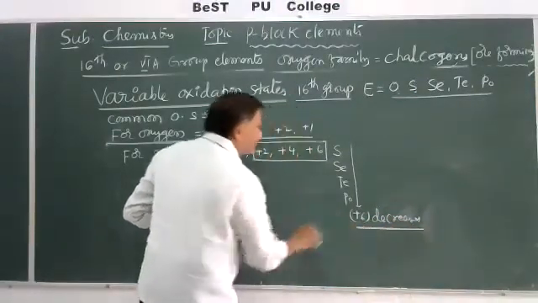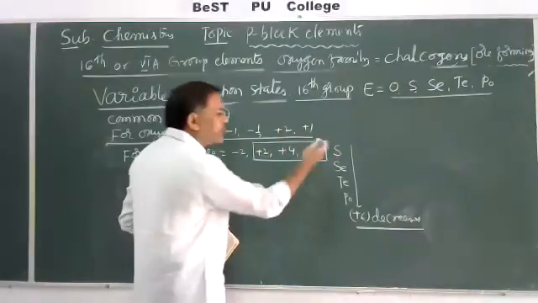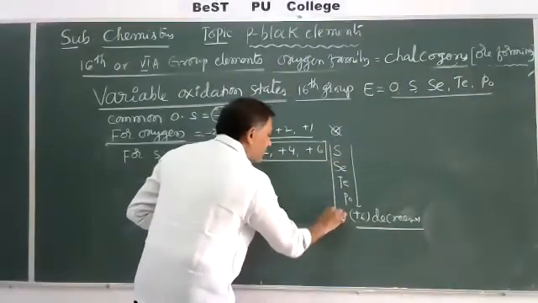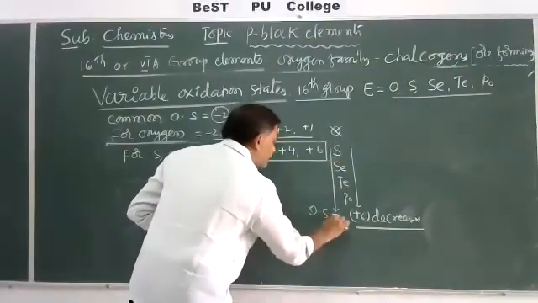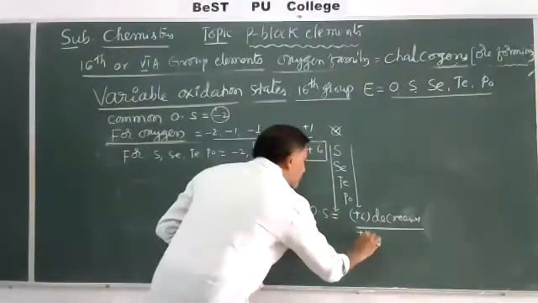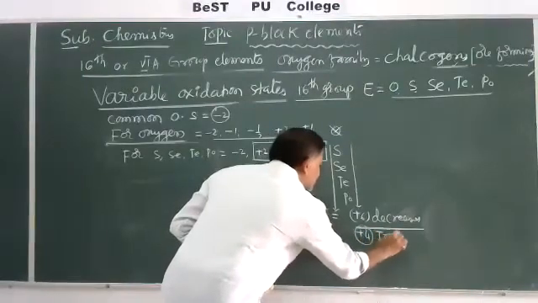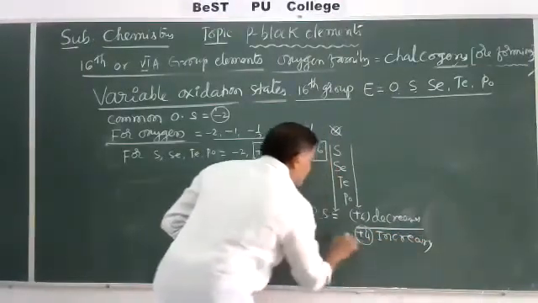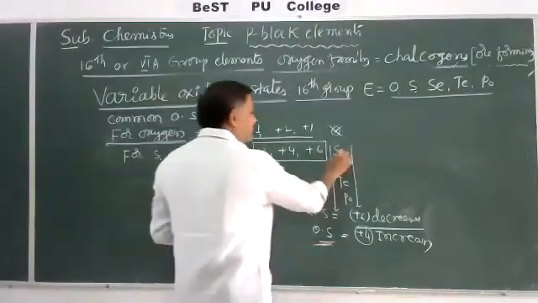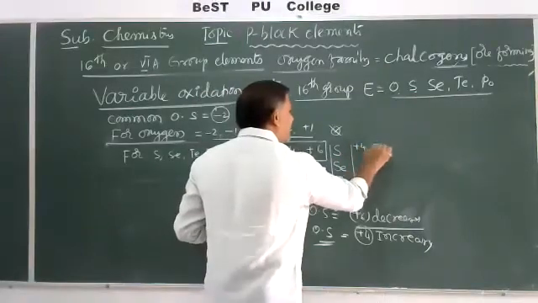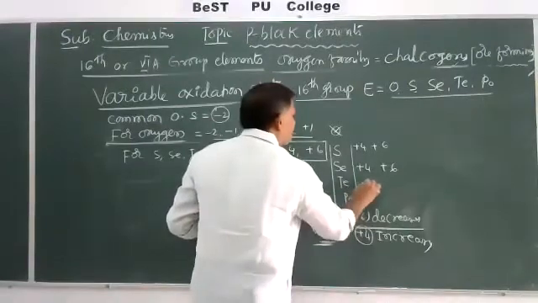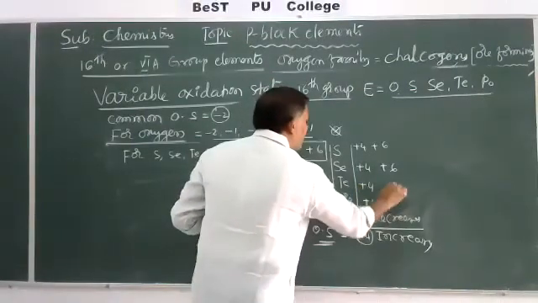The +6 oxidation state decreases from top to bottom, leaving oxygen aside. From sulfur to polonium, the +6 oxidation state of these elements decreases and the +4 oxidation state increases. Sulfur shows +4 and +6, and here +4 and +6, and here +4 only, maximum not.